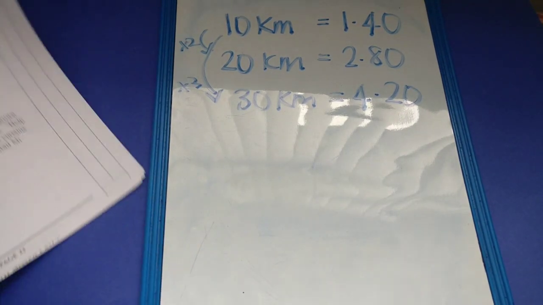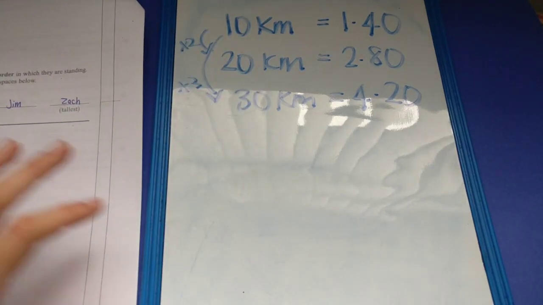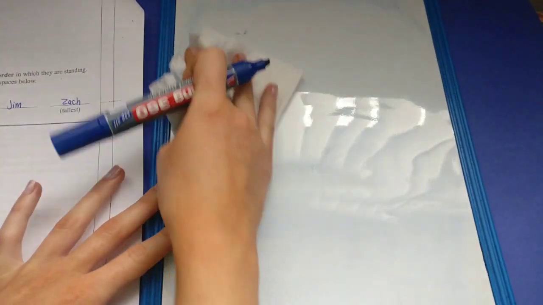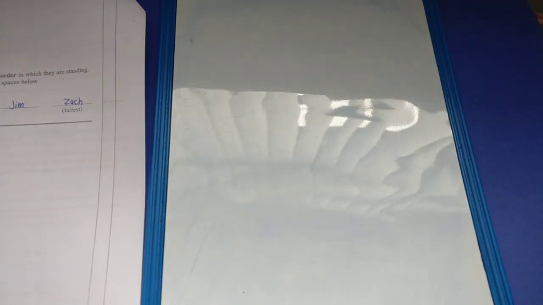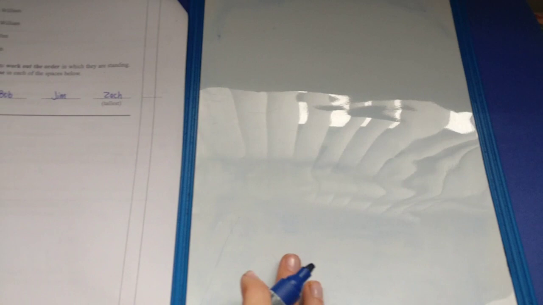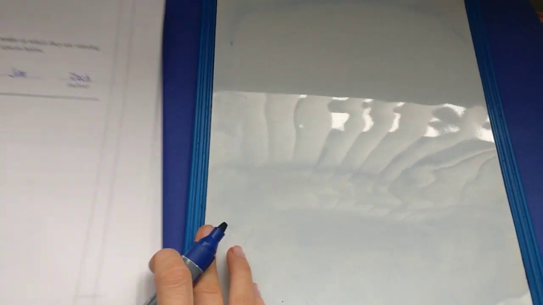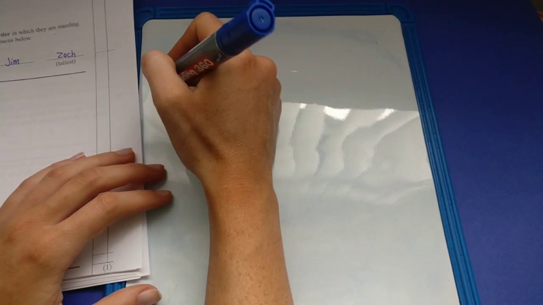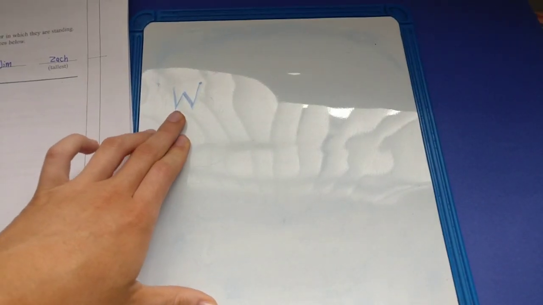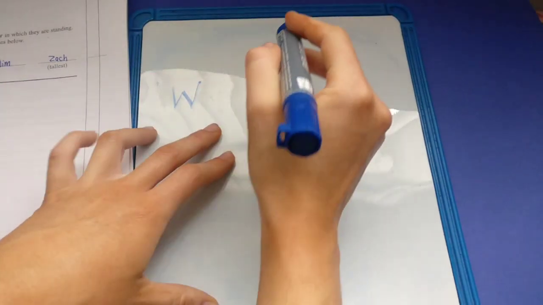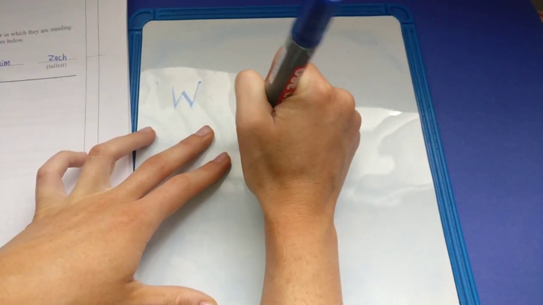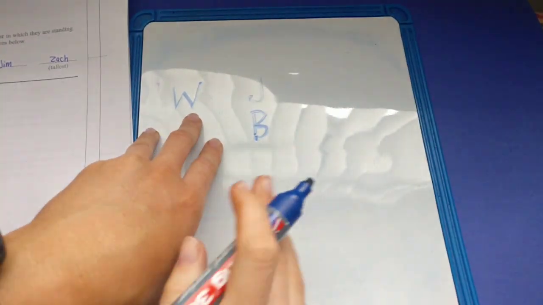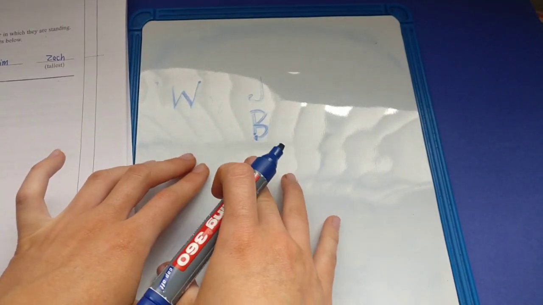And then this one was a little bit tricky, but you just got to think about it. Jim is taller than William, Bob is taller than William, Zach is taller than Jim, and Jim is taller than Bob. So we know that nobody else has been told that William is taller than him, so I'm going to put William as the shortest down here. I'm just going to put W. Then I know that Jim is taller than William and Bob is taller than William, so Jim and Bob are both taller than William. I'll put them both there because I'm not sure which one's taller yet.